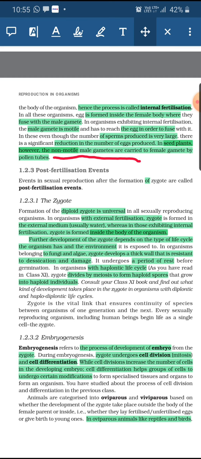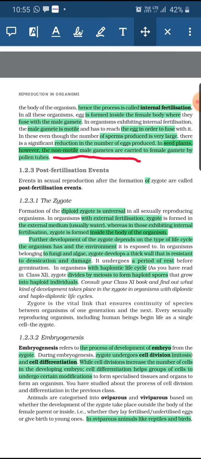The male gamete is motile and needs to reach the egg in order to fuse, and in this case the number of sperms produced is much larger compared to the female gametes. As in humans, a single egg is released, and the sperms are released in much larger amounts. This happens because many sperms are unable to reach the egg, many are unable to fertilize it, and many are destroyed by the phagocytic cells present in the reproductive tract.